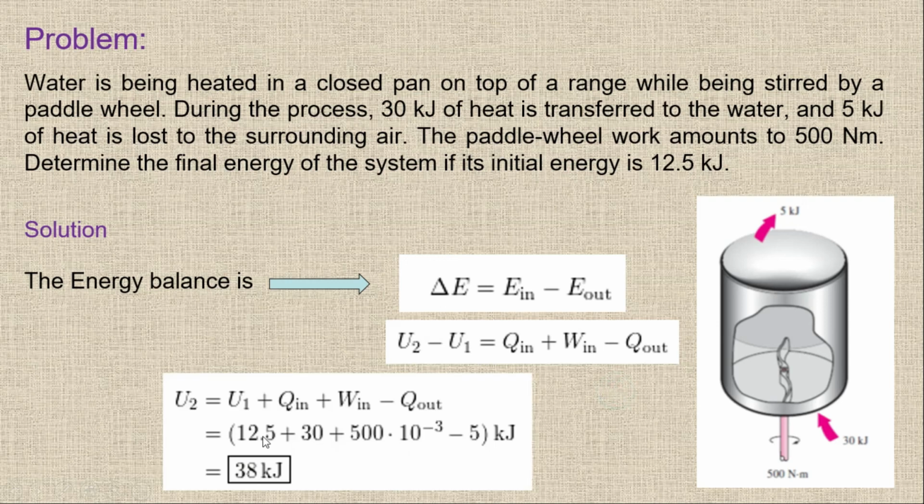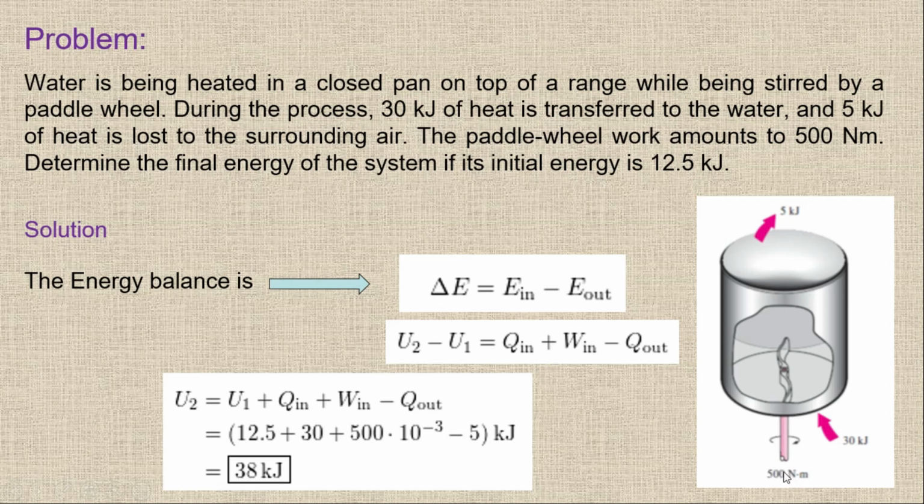So it's simply like this. If I rewrite this, it will be U2 is equal to Q in plus W in minus Q out plus U1. So U1 is 12.5. We have Q in, which is 30, and then we have 500 divided by 1000, because this 500 is in terms of Newton meter.